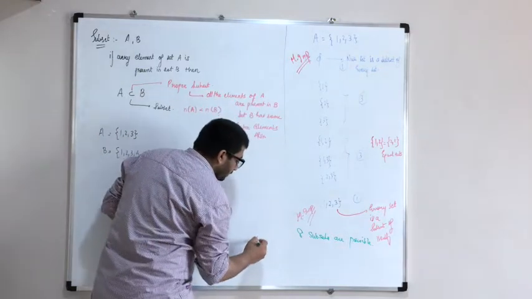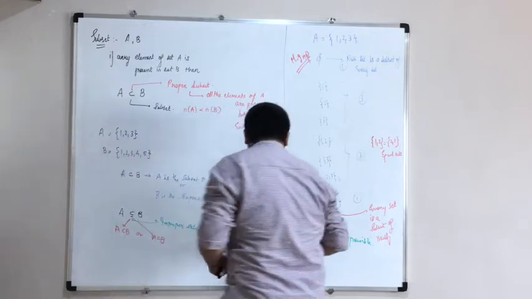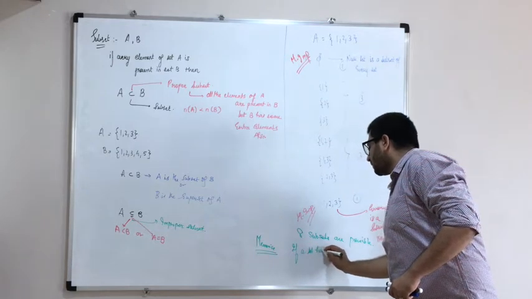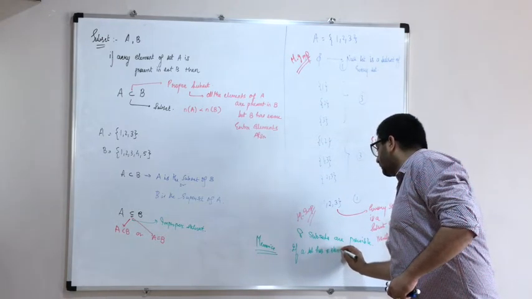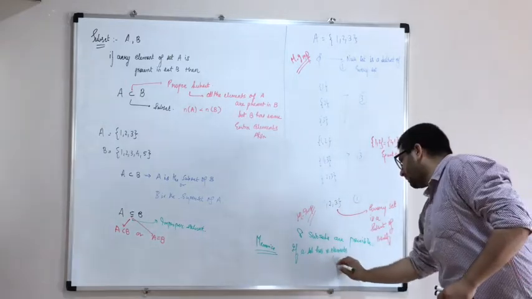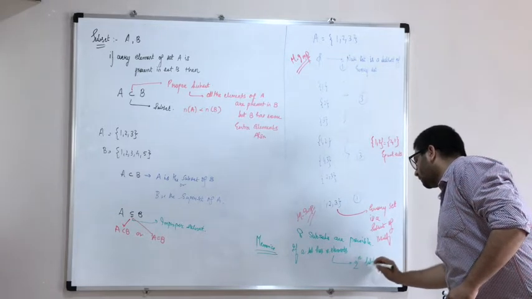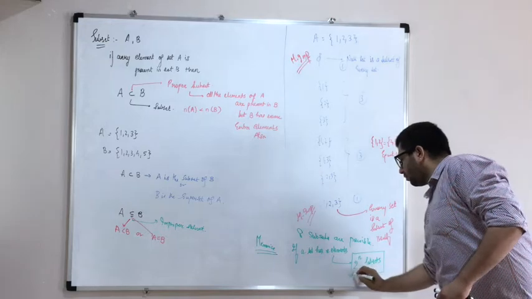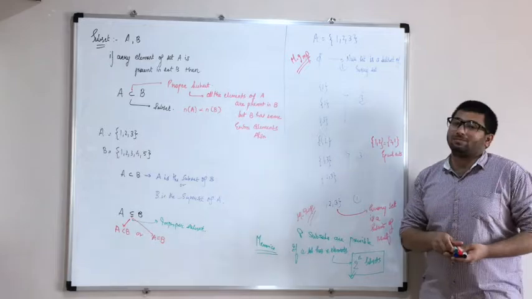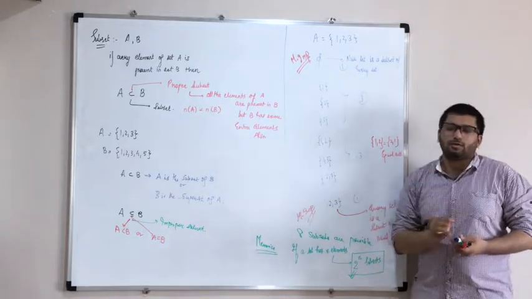What am I supposed to memorize? You have to memorize this. If a set has n elements, there will be 2 raised to the power of n subsets. This is what you have to memorize. So if I have 5 elements, 2 raised to the power of 5 will be 32 subsets.